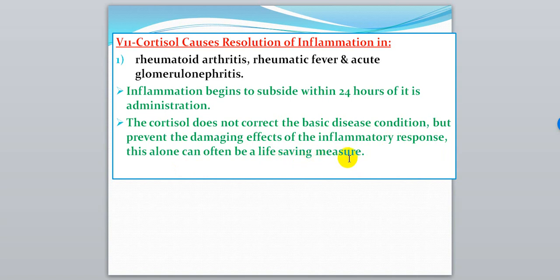That means when there is a powerful inflammatory response to the defect, the inflammatory factors can cause a harmful effect on the body's cells. So when cortisol suppresses these factors, it can decrease their harmful effect and keep the cells away from this bad effect.